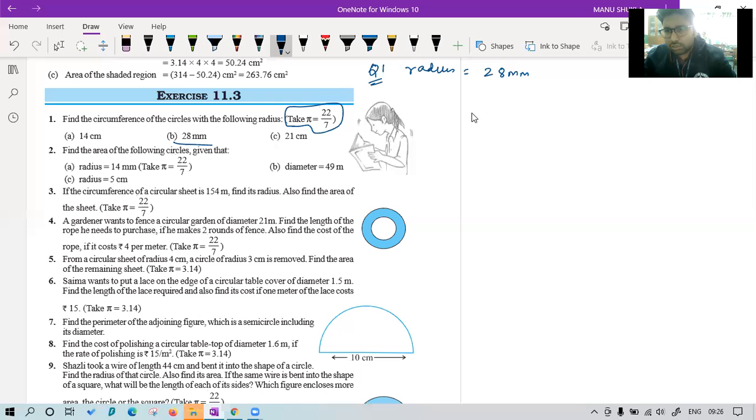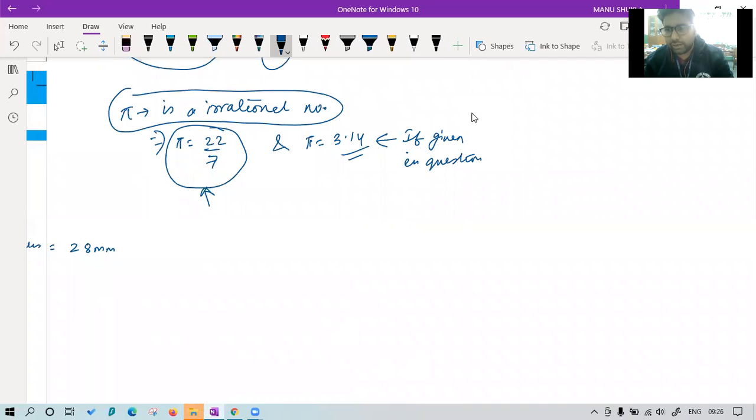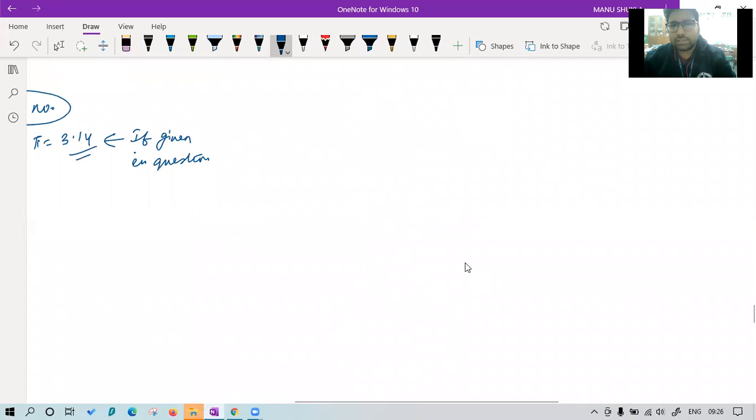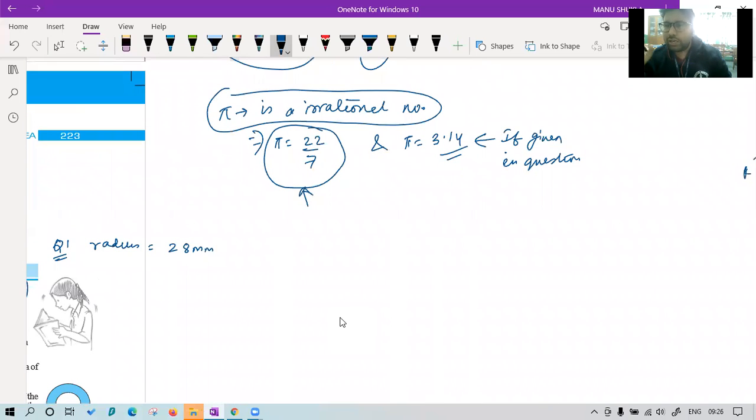So I could not understand the circumference and pi at all. It will be clear to you in class 9th. We will study in class 9th about rational and irrational numbers. You will study that numbers are of two types: real and imaginary. Then there is rational and irrational. In irrational numbers we will have this pi value. For now, just understand that you have to use pi equal to 22/7 in the formulas.